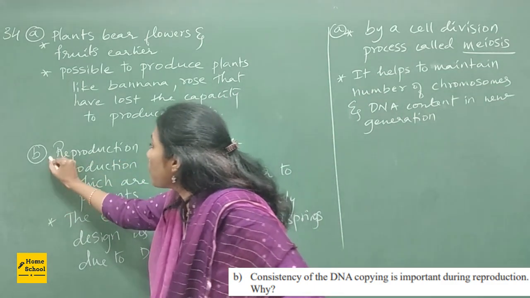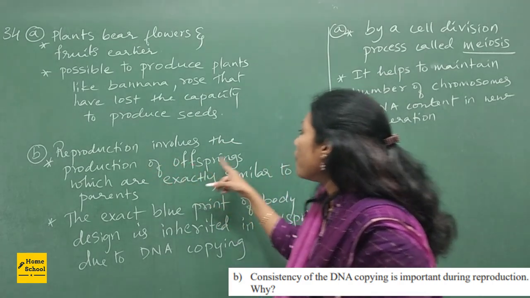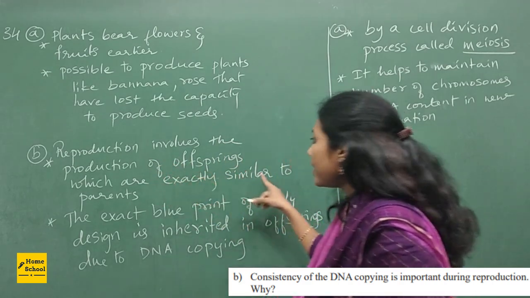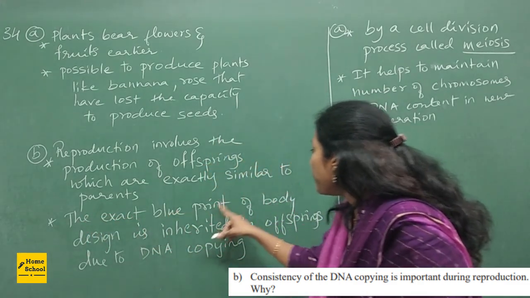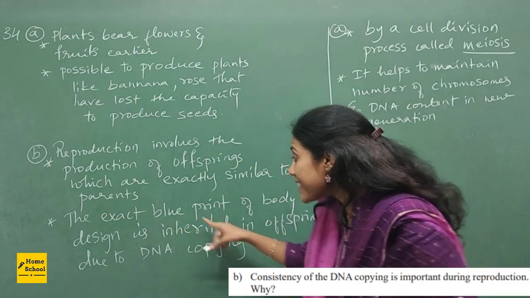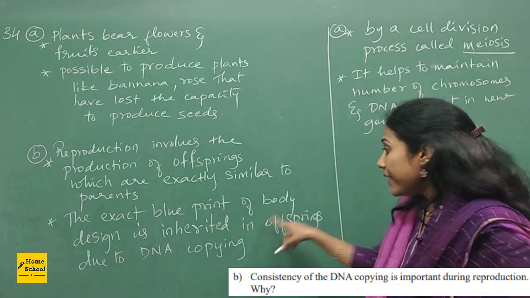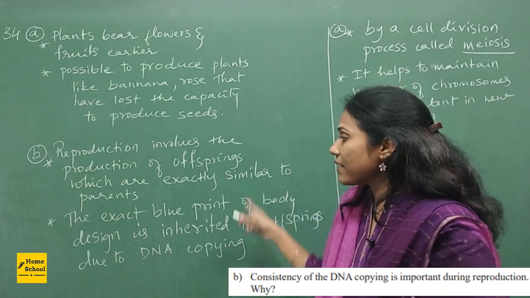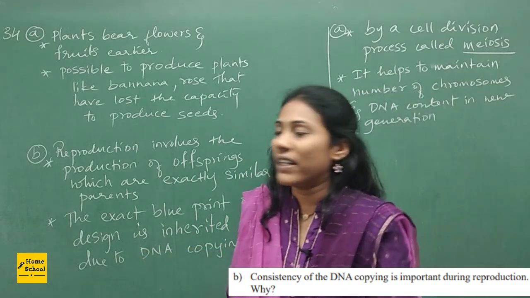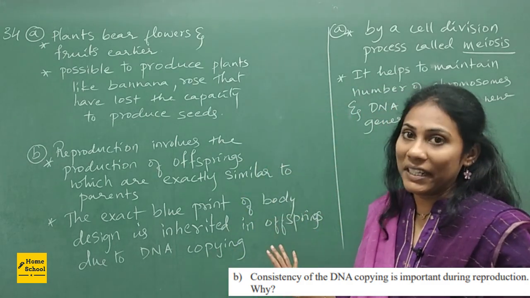Reproduction. See, point number 1 is reproduction involves the production of offsprings which are exactly similar to parents. Point 2, the exact blueprint of a body design is inherited. That means we will get that body design in offsprings due to DNA copying. Okay, so since this question carries just 1.5 marks, you can write these 2 points. These are more than enough.